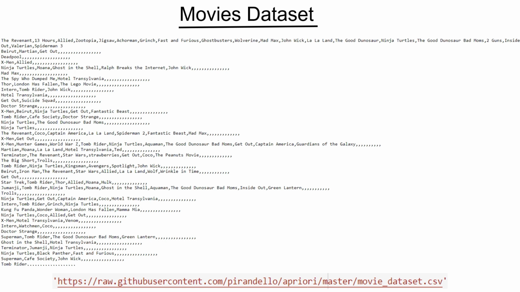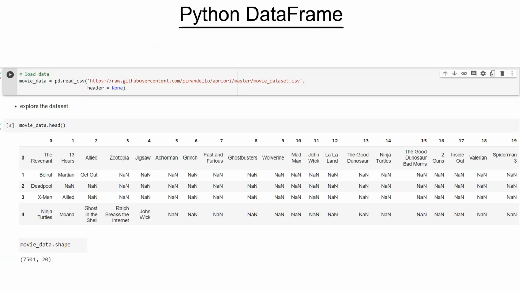Now let's see. This is a movies dataset which I downloaded. It is in a CSV, comma separated values format, and it's downloaded from the link here. You can go ahead and download this dataset. Once we load it in Python, we use pandas to load the CSV. Don't keep the headers, and then you can see the first 5 lines of the data. You can see a lot of these are nan values, and you can't keep these nan values, they don't mean anything over there.